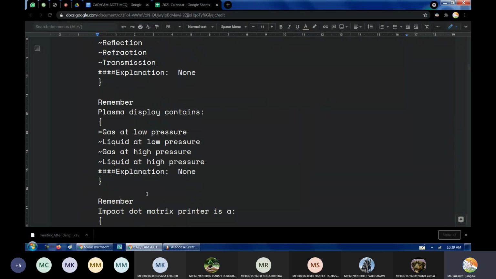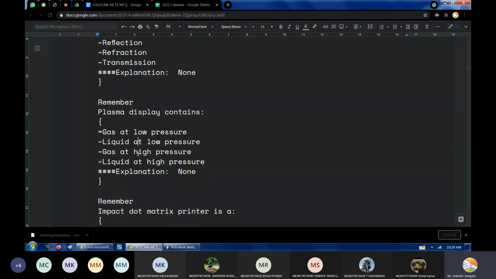Last question, and after this we will go for the class. So what does a plasma display contain? Gas at low pressure, liquid at low pressure, gas at high pressure, or liquid at high pressure? You must have heard about plasma displays also. LCDs, plasma, or LEDs, or OLEDs nowadays.